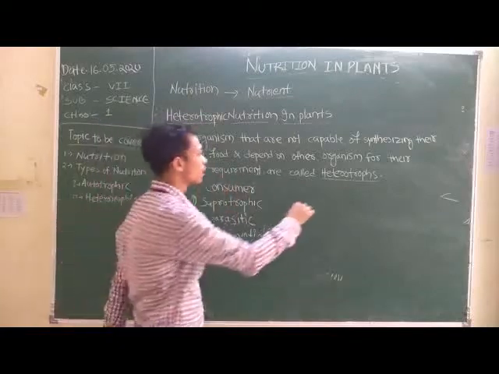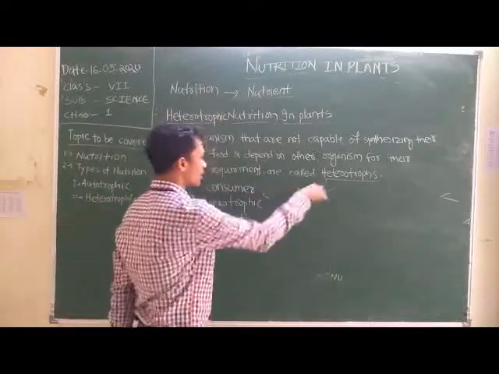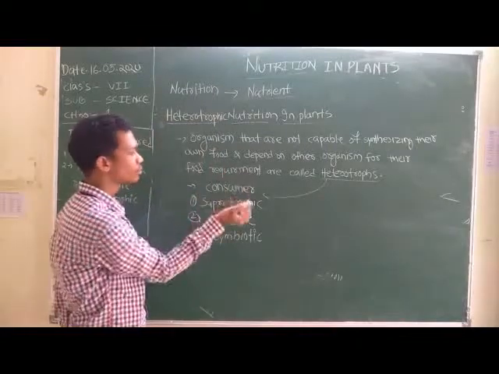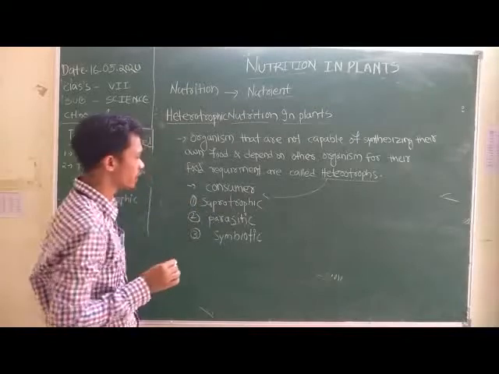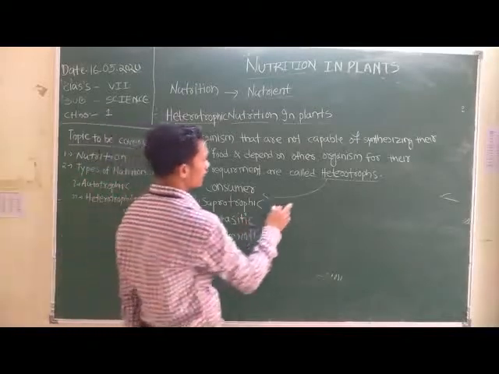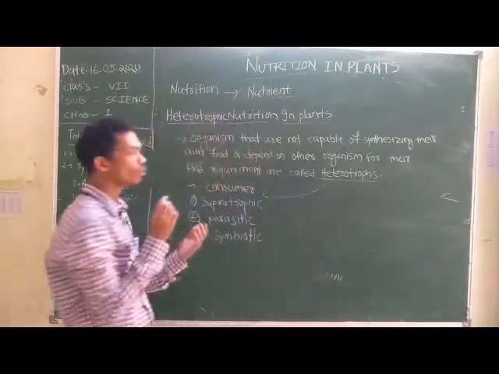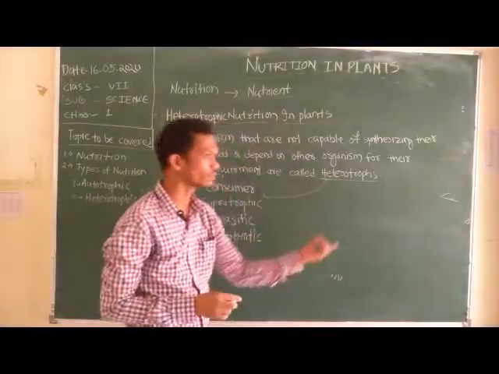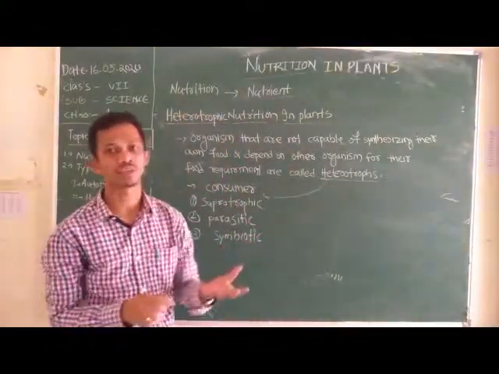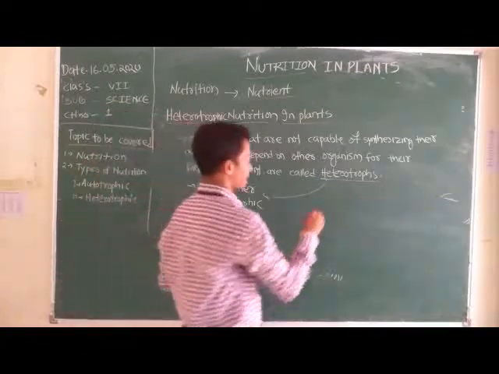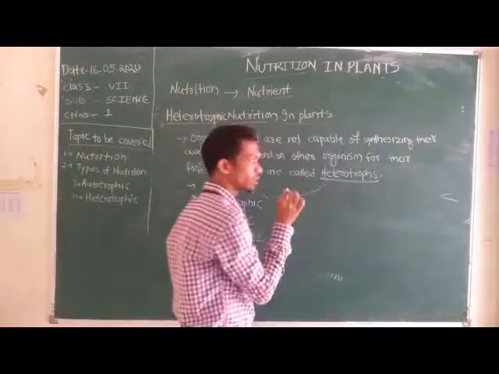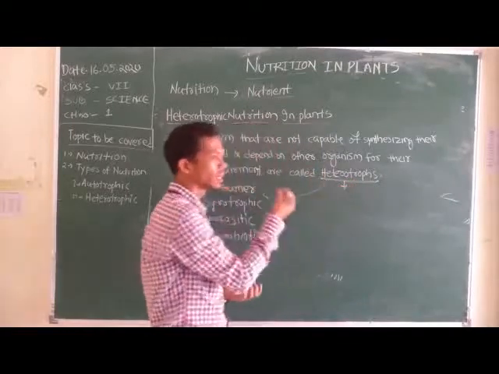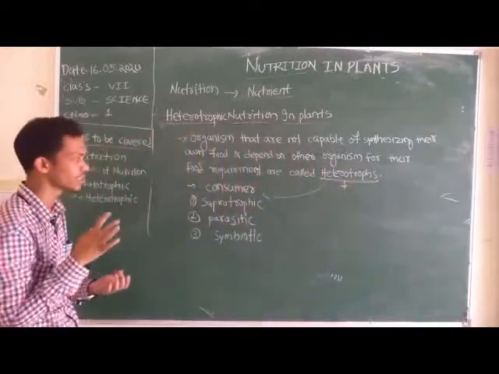Heterotrophs always consume other organisms, so they are also called consumers. Autotrophs are also called producers. The mode of nutrition that occurs in heterotrophs is called heterotrophic nutrition. That type of nutrition carried out by the heterotrophs is called heterotrophic nutrition.